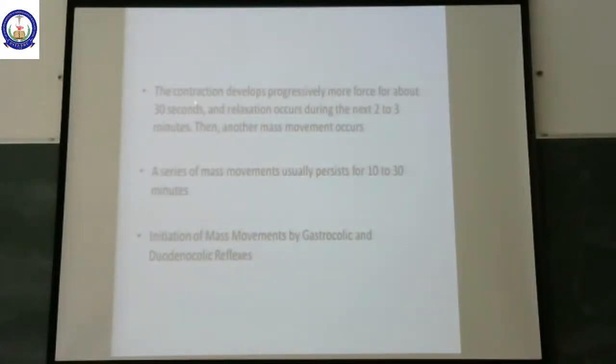Now, the contraction develops progressively. It becomes more forceful for about 30 seconds. Then it causes relaxation for the next 2 to 3 minutes. After this, another mass movement will happen. Like this, a series of mass movements usually persists for about 10 to 30 minutes. This mass movement is initiated by 2 types of reflexes called as gastrocolic reflex and duodenocolic reflex.